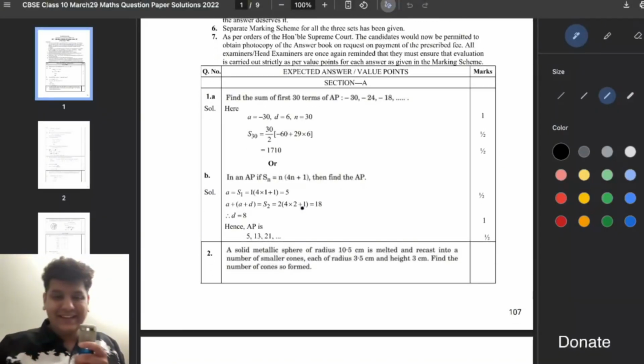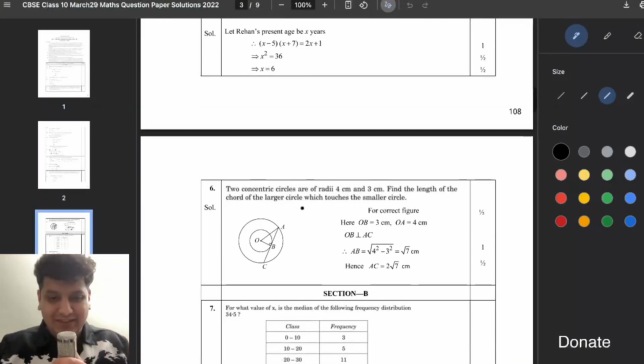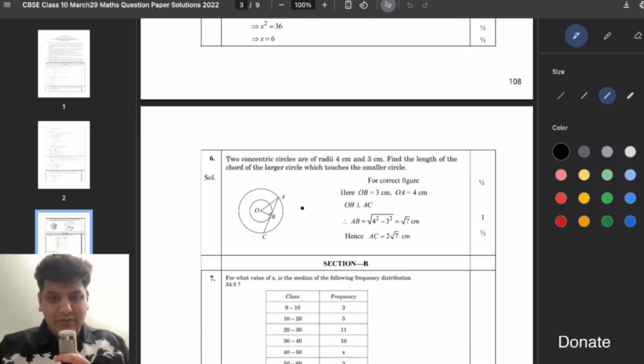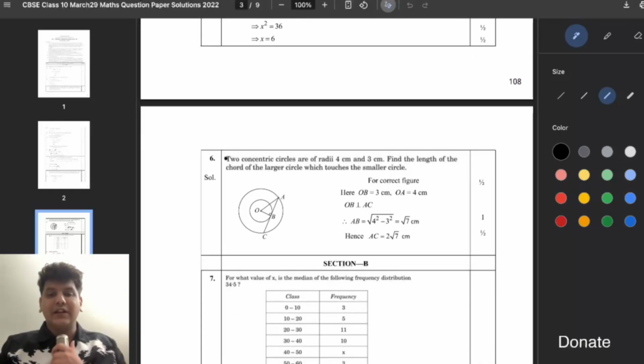Let's do a different question. Two concentric circles are of radius 4 cm and 3 cm.